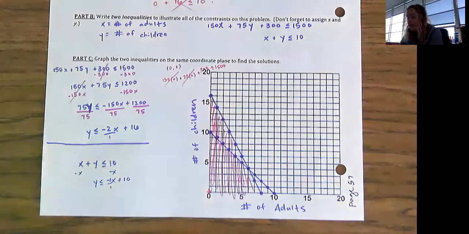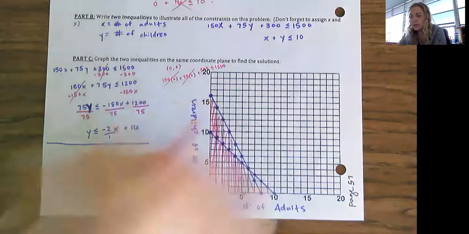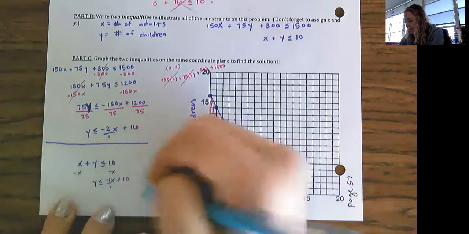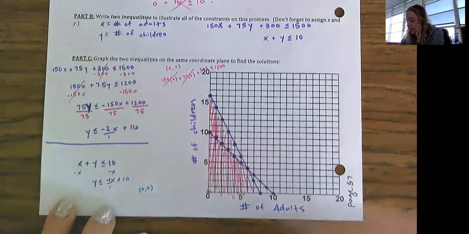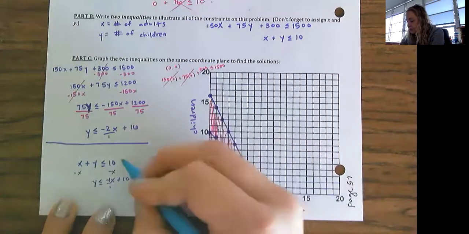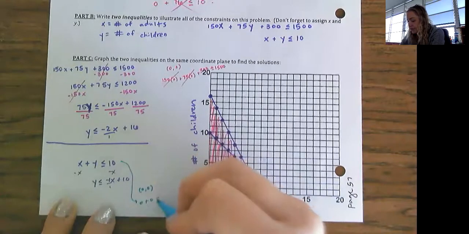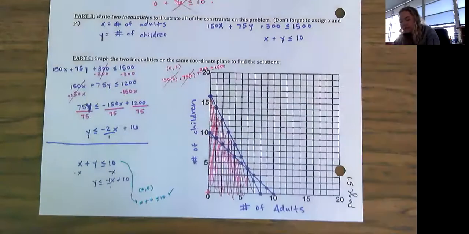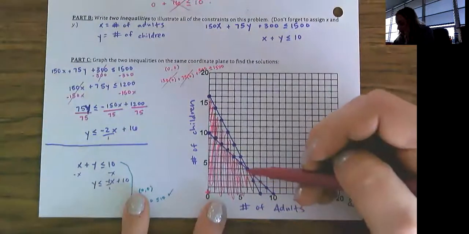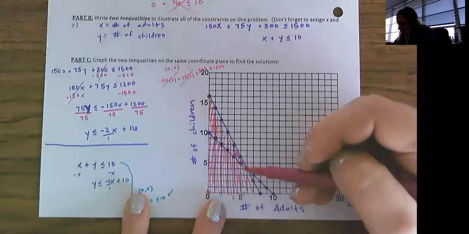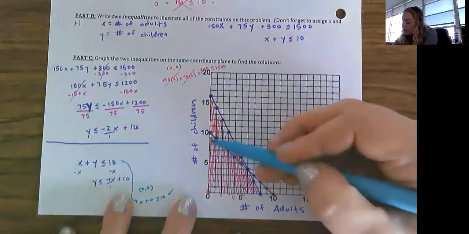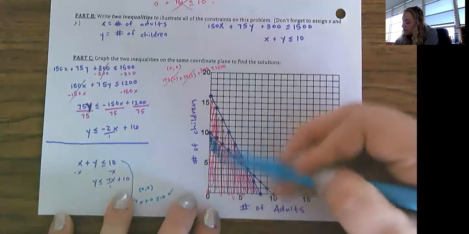Okay, then I'm going to use my test point. I'm going to use blue. So I'm going to test 0, 0 again. Is 0 plus 0 less than or equal to 10? Yeah, 0 is less than or equal to 10. So here's where you have to be really nitpicky. That last one shaded everything below the first line. Now I'm shading everything below the second line.